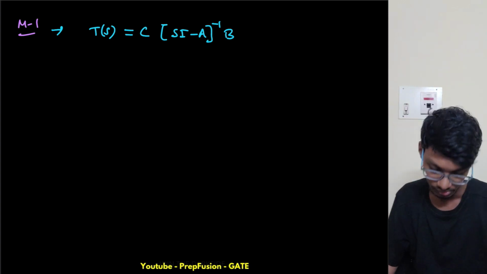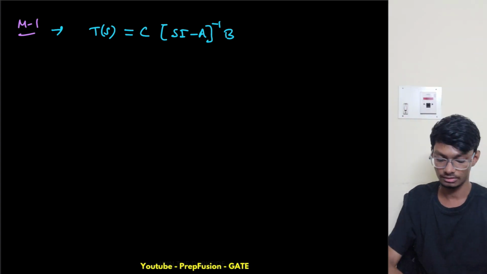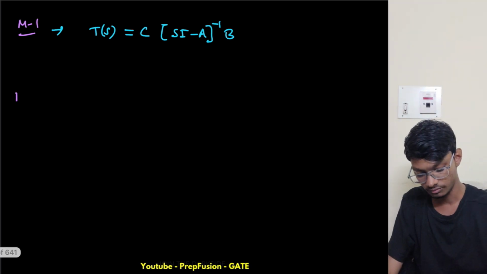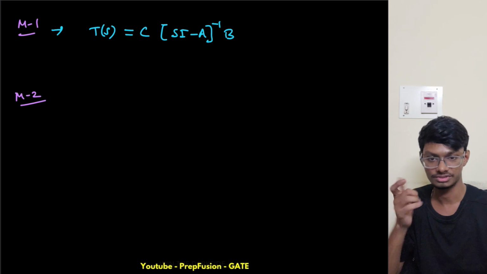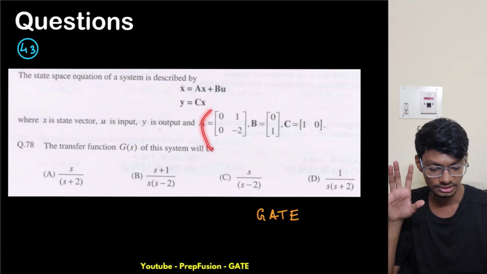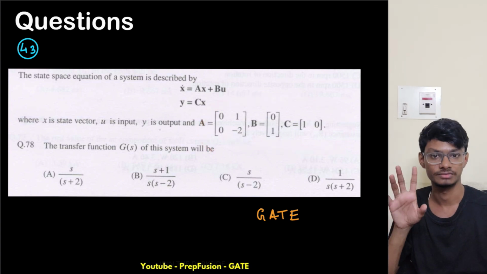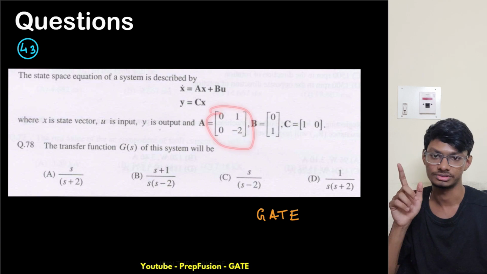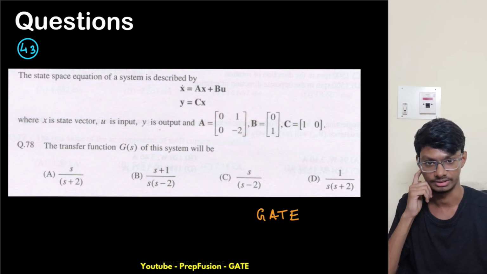So yeah, like you solve with this formula. Now I will solve using the second method. What was the second method? What I observe is this is some standard form. What standard form is this? B is in standard form and this A also is in standard form, right? Like a diagonal matrix.